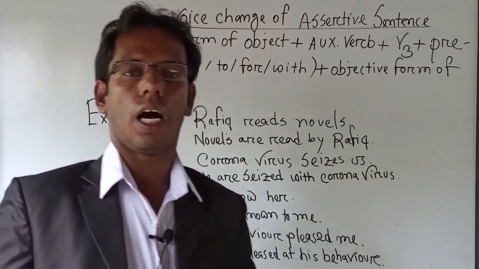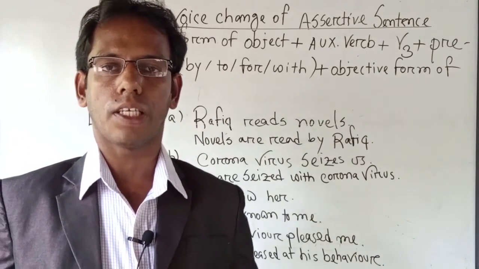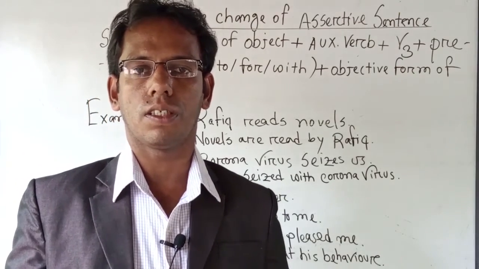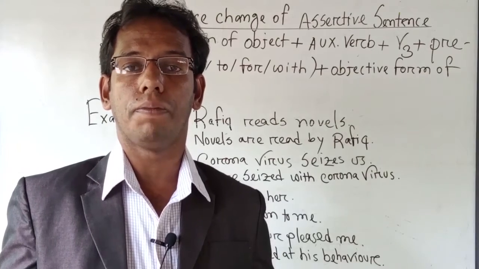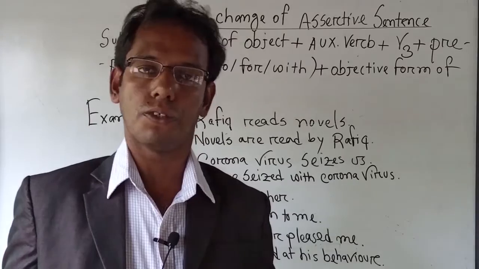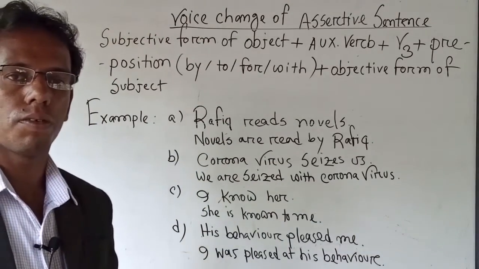Here, I want to mention the definition of assertive sentence. That means, what is an assertive sentence? An assertive sentence is a type of sentence that describes the condition of the subject, any subject matter, anything about the subject. So this is an assertive sentence.